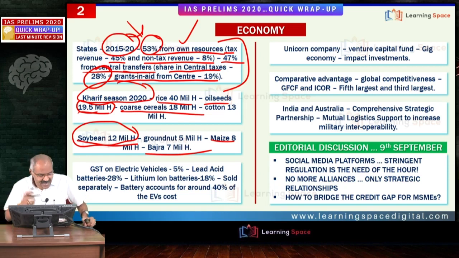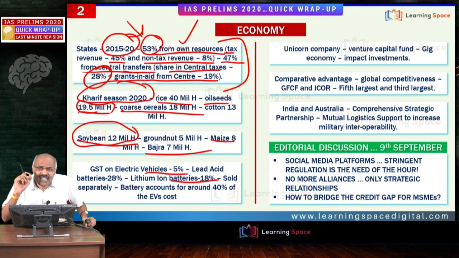Right, friends? Then GST on electric vehicles, that is 5%. But the biggest problem is these lithium ion batteries. They attract 18% GST. Please do not forget, GST on electric vehicles is 5%. GST on lithium ion batteries is 18%.